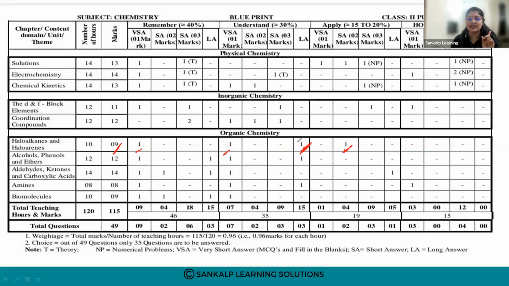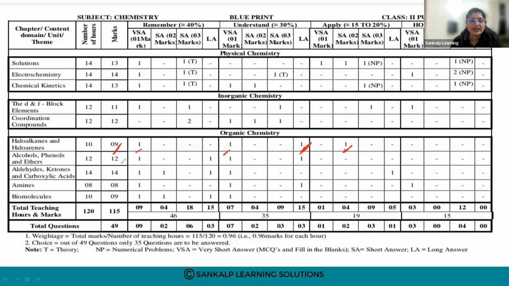So the Part E section, as you remember, we have seen in the blueprint. The 5-mark question is not directly asked for 5 marks. It will be divided into 3 plus 2 again. Next is alcohol, phenols, and ethers.